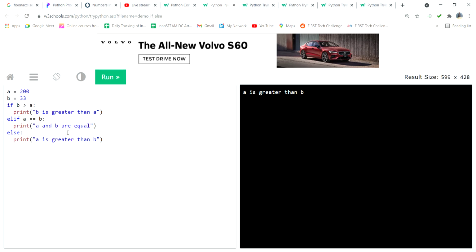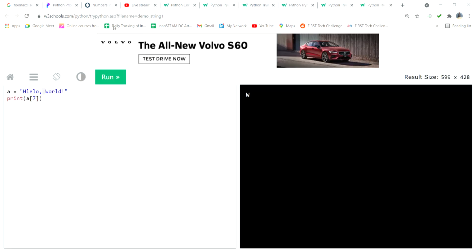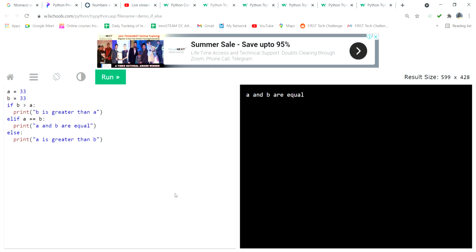So how can you write the condition statement of if? Simply you type if only. If B is greater than A, or A is greater than B, or B equal to 0, B equal to 1, like that you can type whatever you need. Now what is the output here? Is it understood or not? Yeah, very good. A and B are equal.